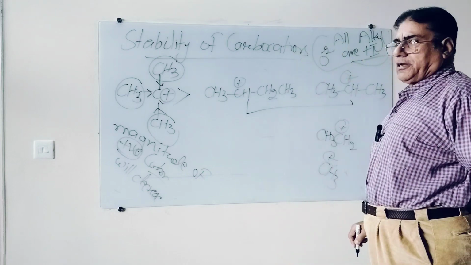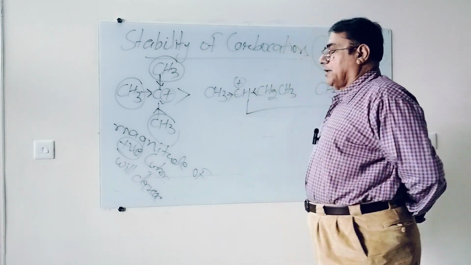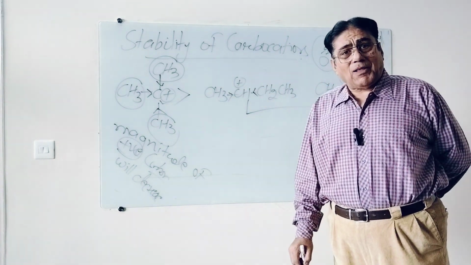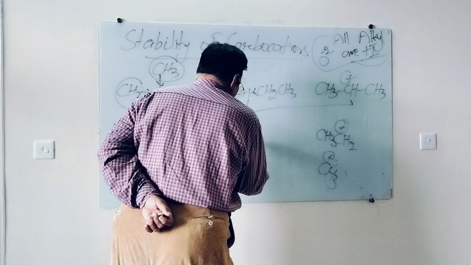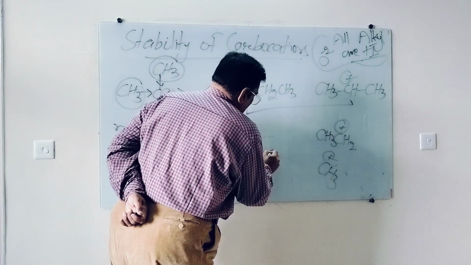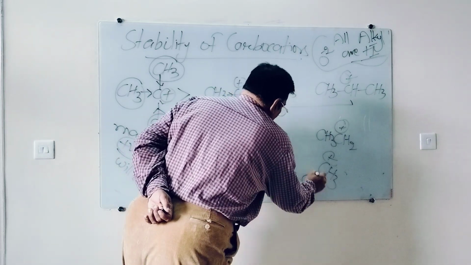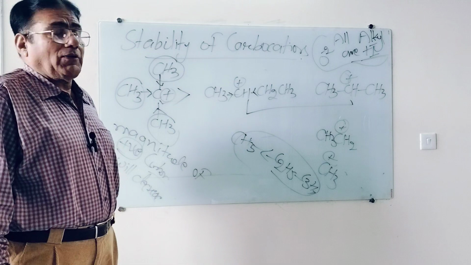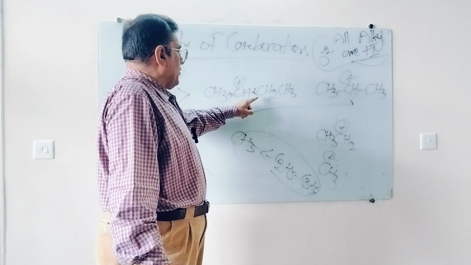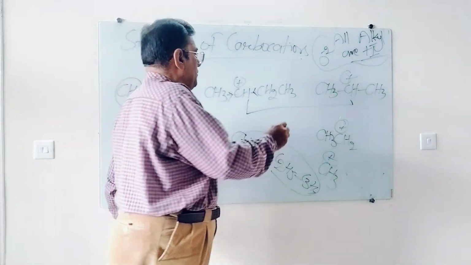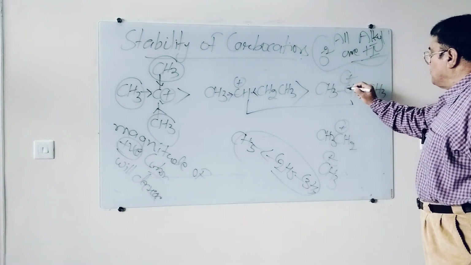If you see the inductive effect, you can say very easily: methyl, ethyl. The alkyl groups always have a plus I effect, plus inductive effect. As the size of the alkyl group increases, from methyl least, then ethyl, then propyl, and so on, the plus I effect will also increase. You are looking at one methyl, one ethyl. According to the inductive effect, it should be more stable than isopropyl because there are two methyl groups.